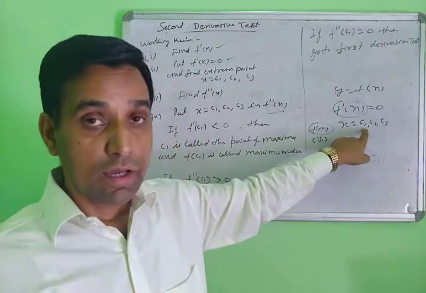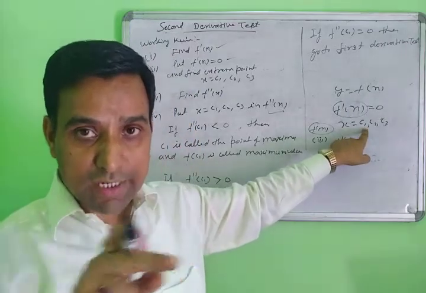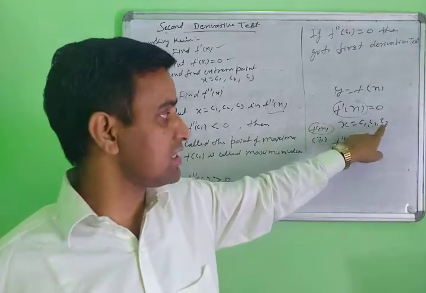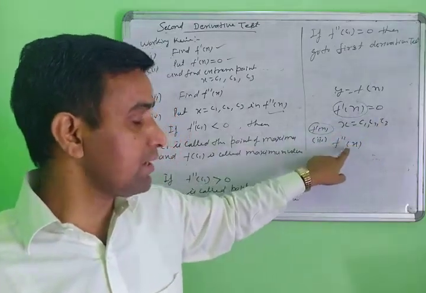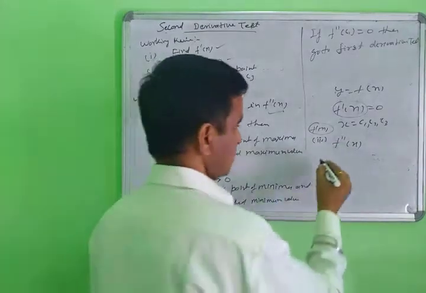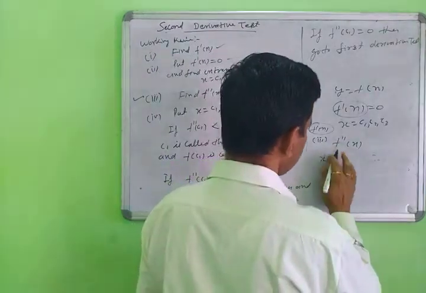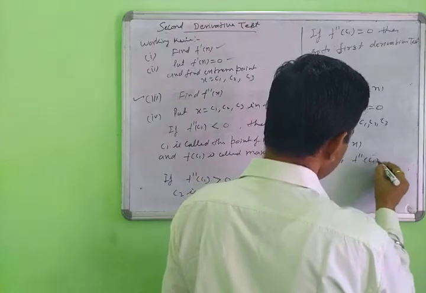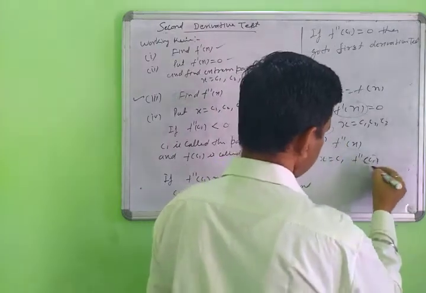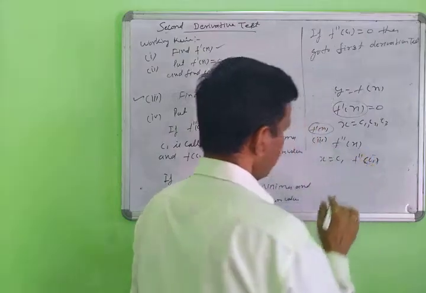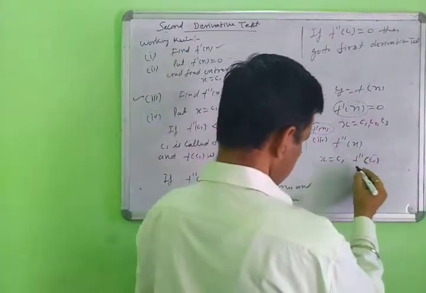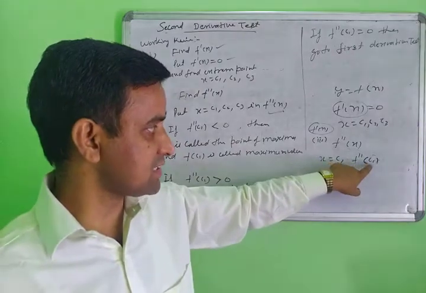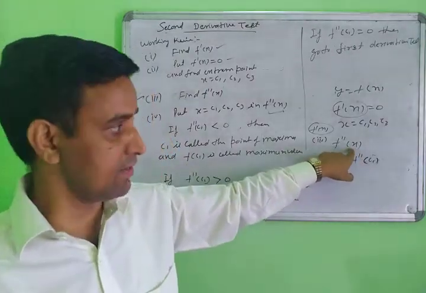In the first derivative test you locate the points on the number line, but here you do not use the number line. Here you put the value x equal to C1 in f double dash C1. You put x equal to C1 into f double dash, the second order derivative.